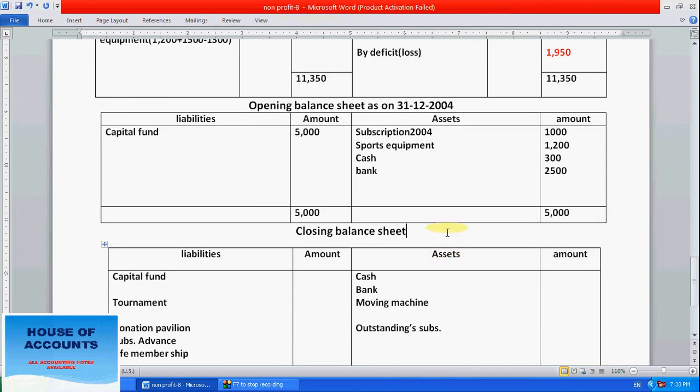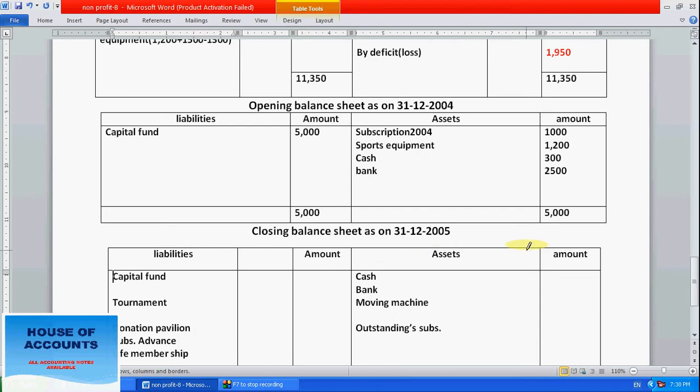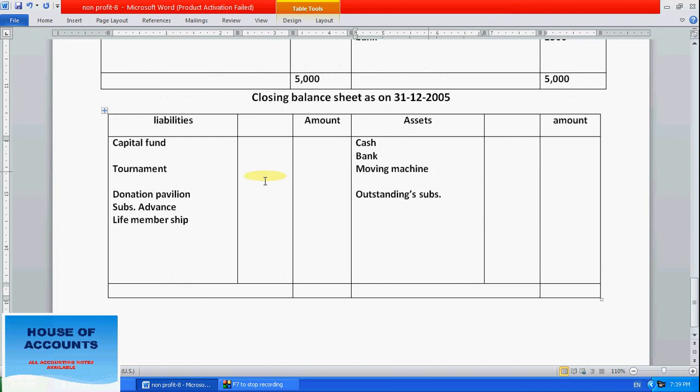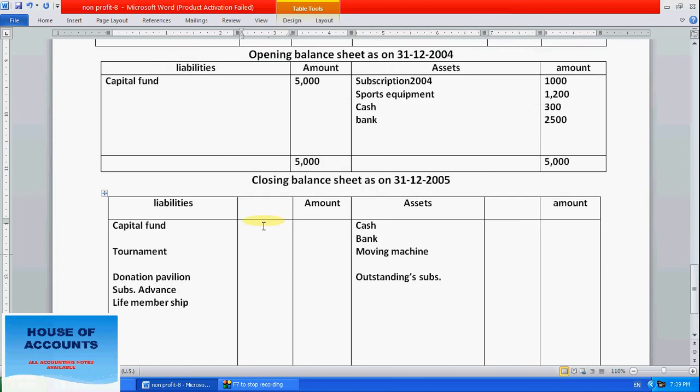Now the closing balance sheet as on 31st December 2005. First write the capital fund. For that purpose we need a details column here. First write the capital fund here as 5000.